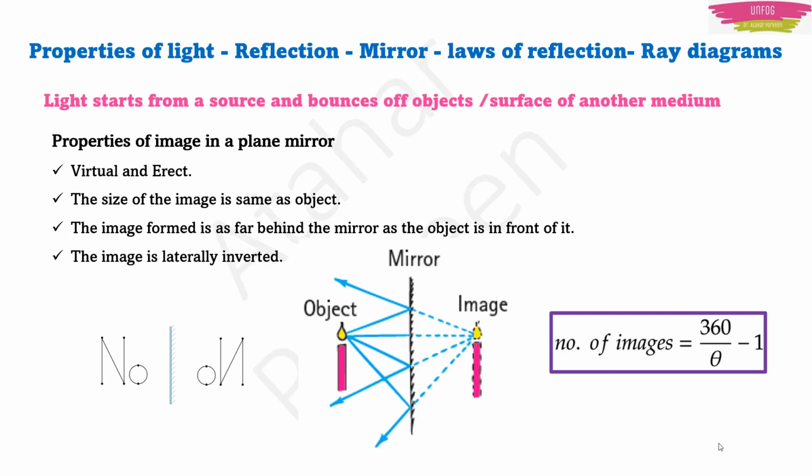Here I would like to mention one more important point which involves the number of images formed in a plane mirror. If there are two plane mirrors and if you have to find the number of images, then if you know the angle between those two plane mirrors, then you can find the number of images formed. The angle between those two plane mirrors is angle theta here, and number of images you can denote by n. We shall solve numericals based on this formula, then you can understand what I am actually trying to tell you. For instance, just remember that number of images n is equal to 360 upon theta minus 1, where theta is the angle between the two plane mirrors. The angle with which the two plane mirrors are inclined, that is our theta.